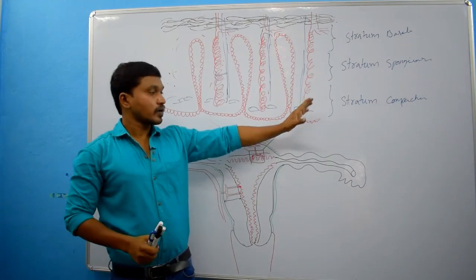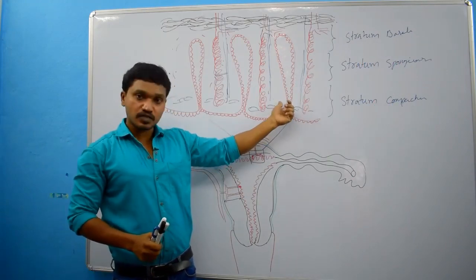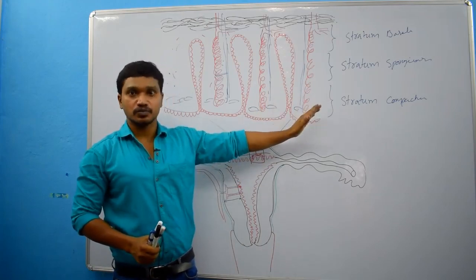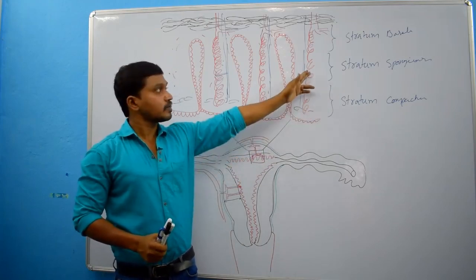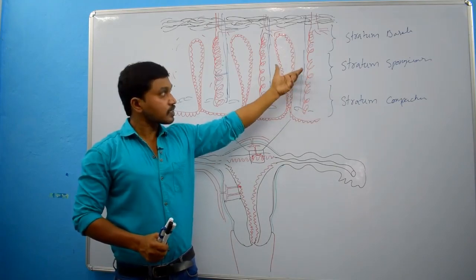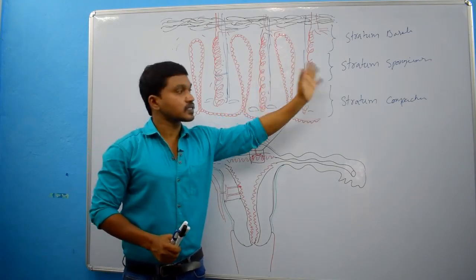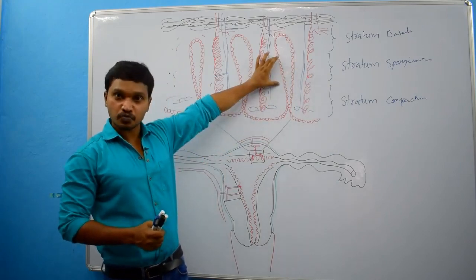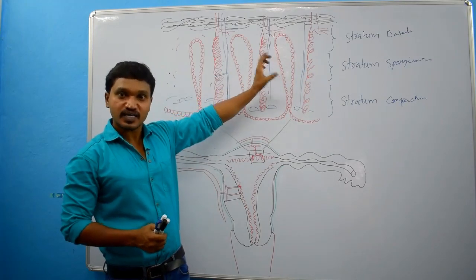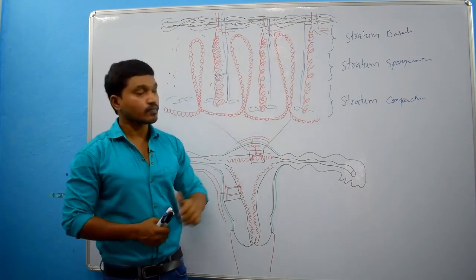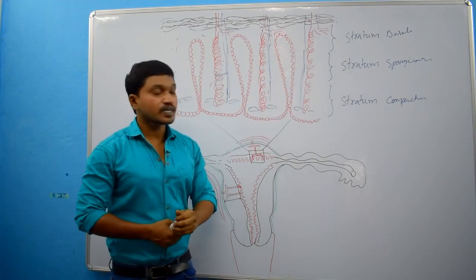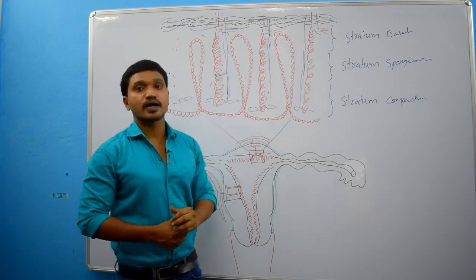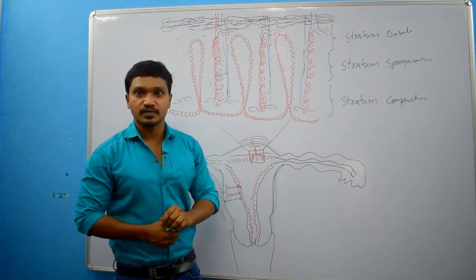So endometrium at the level of the necks we call stratum compactum, because it is compact or dense connective tissue, and at the level of the bodies stratum spongiosum, because it has a spongy appearance or is edematous connective tissue. Then stratum basale is present at the level of the bases of endometrial glands.